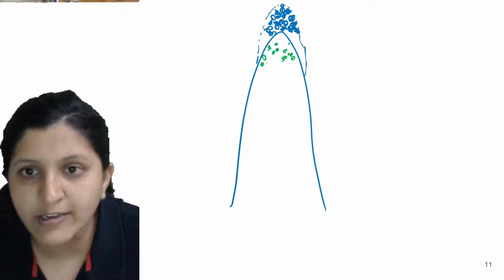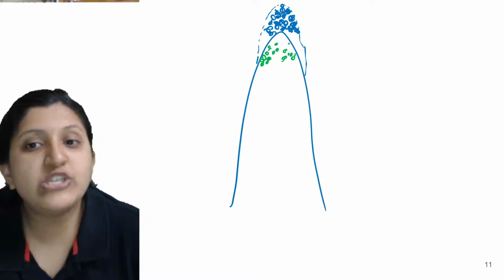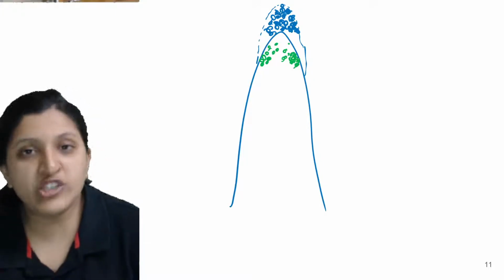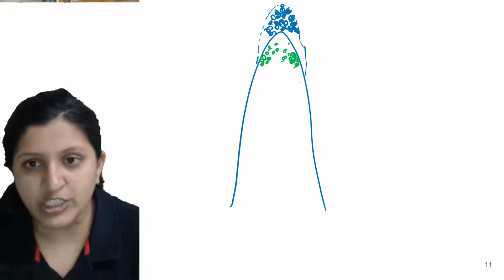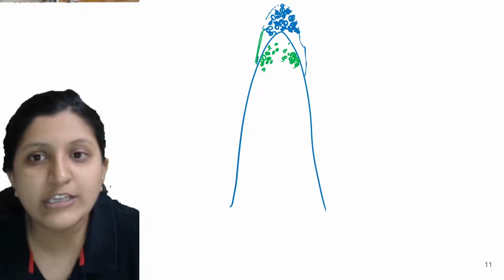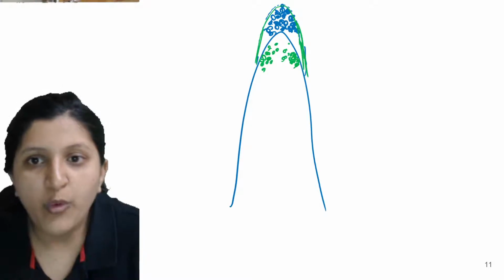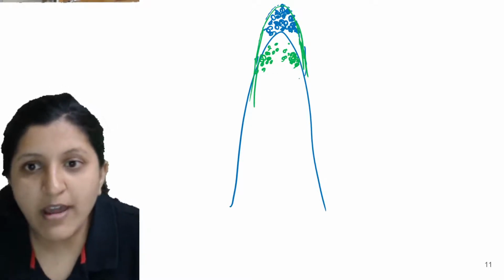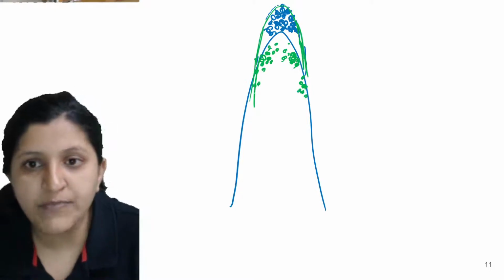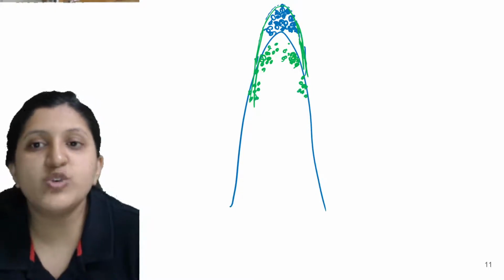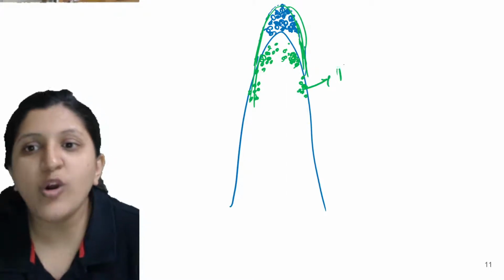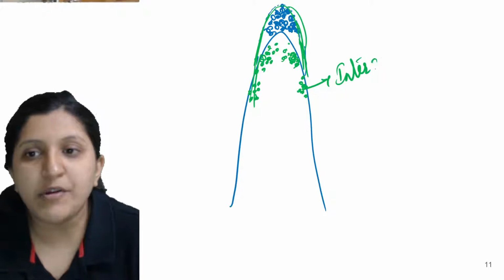So let's say here a tissue might be remaining which is not completely terminated or differentiated into permanent tissue. So in that case, these remnants of the meristematic tissue which form the tip here, there are some remaining tissues you can find. These remaining tissues from the apical meristem, we call as the intercalary meristem.